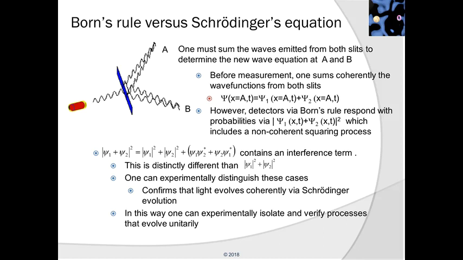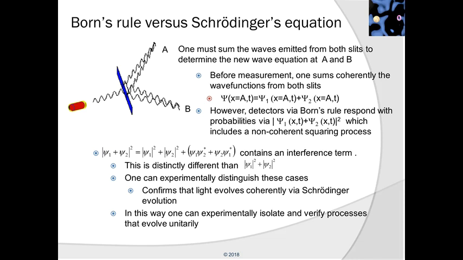We would like to re-emphasize several important points. One must sum the waves emitted from both slits to determine the new wave equation at A and B. Before measurement, one sums coherently the wave functions from both slits. However, detectors via Born's rule respond with probabilities via psi1 at x and t plus psi2 at x and t, the whole thing squared, which includes a non-coherent squaring process.